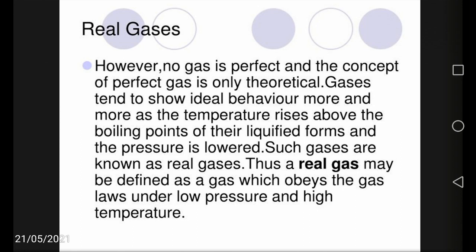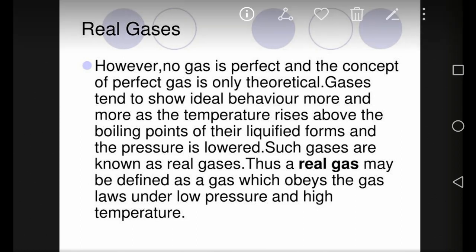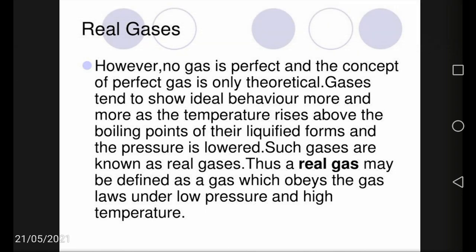The gases tend to show ideal gas behavior more and more as the temperature rises above the boiling point of their liquid forms and the pressure is lowered. That means real gases approach ideal gas behavior when their temperature is high and their pressure is low. Thus, a real gas may be defined as a gas which obeys the gas laws under low pressure and high temperature.